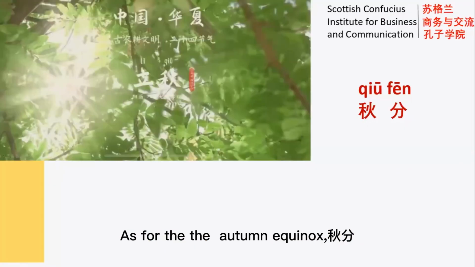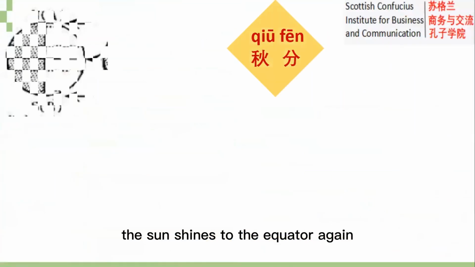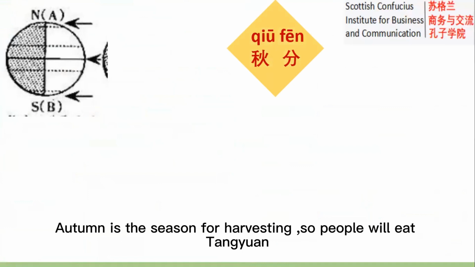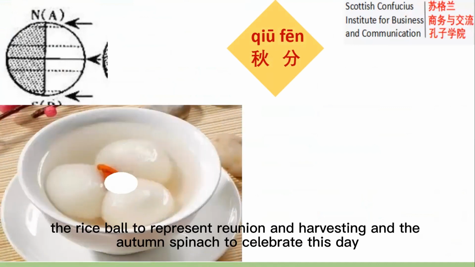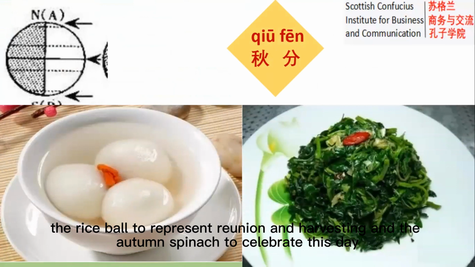As for the autumn equinox, 秋分, the sun directly shines on the equator again, so the day equals the night again. Autumn is the season for harvesting, so people will eat 汤圆, the rice ball, to represent reunion and harvesting, and the autumn spinach to celebrate this day.